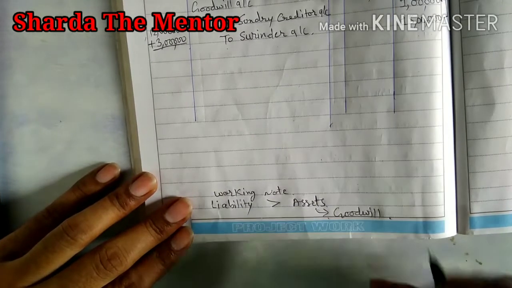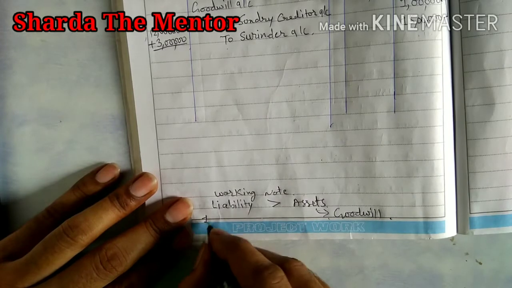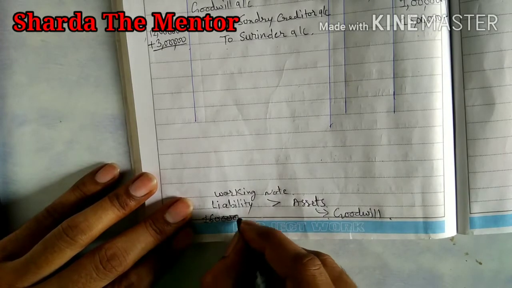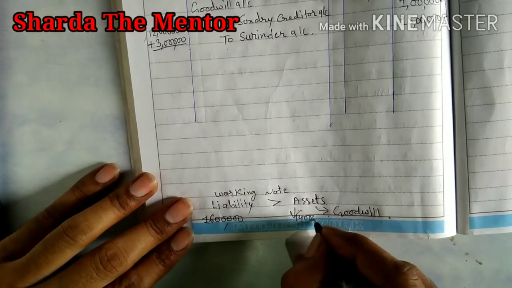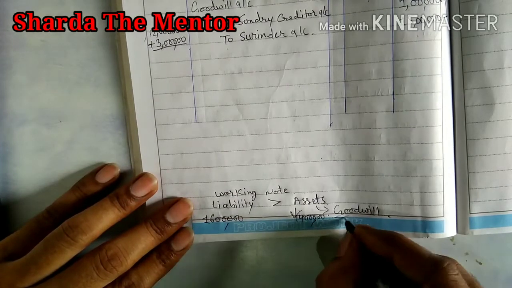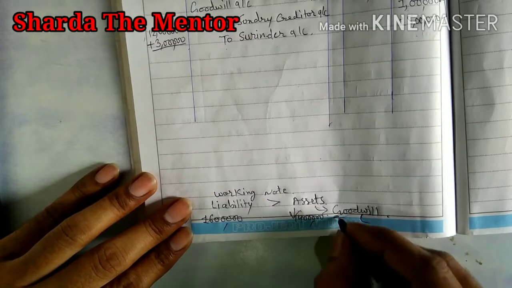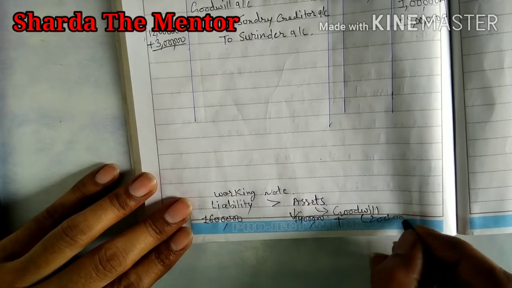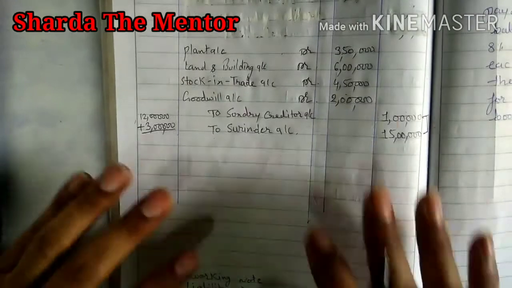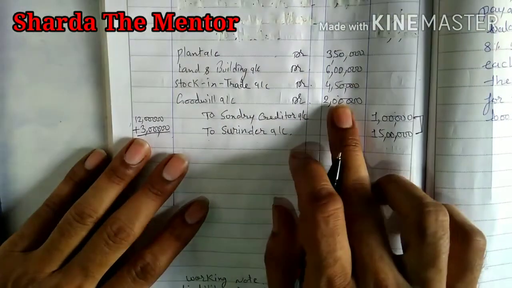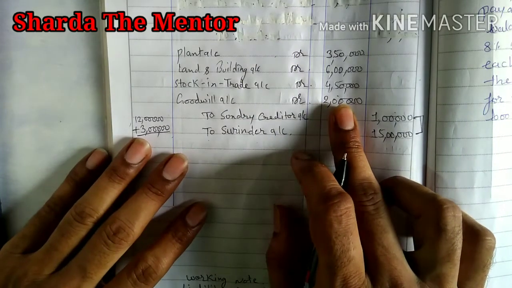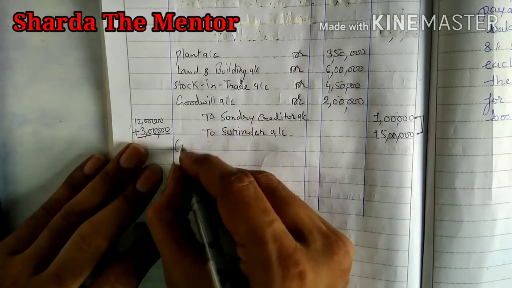Like here you can see that liability value total is 16 lakh and assets value total is 14 lakh. So we are opening a goodwill account with the amount of 2 lakh. That is the condition. If liability amount is greater than assets amount, we will open a goodwill account and we will pass narration